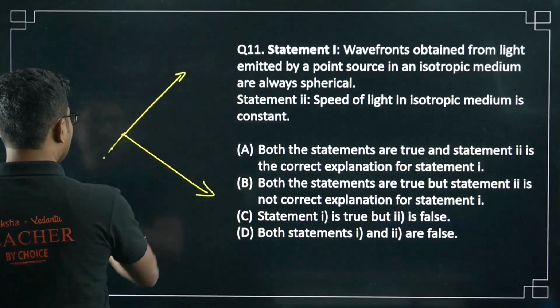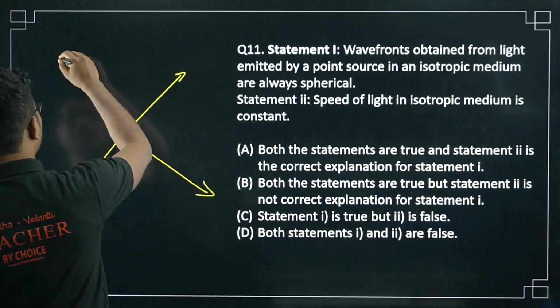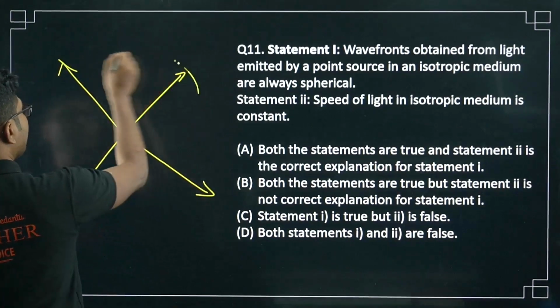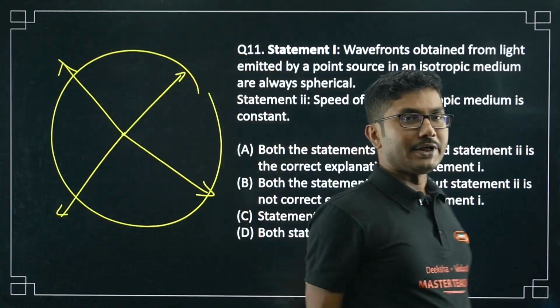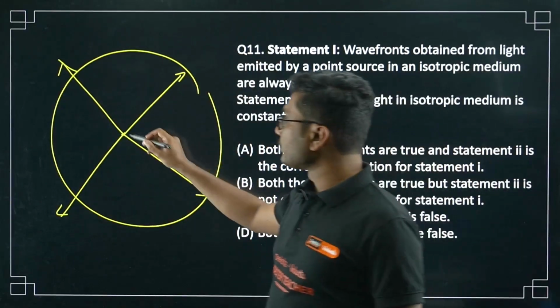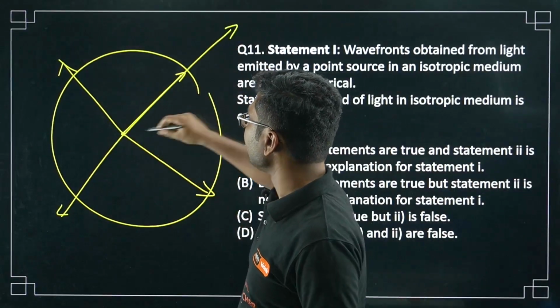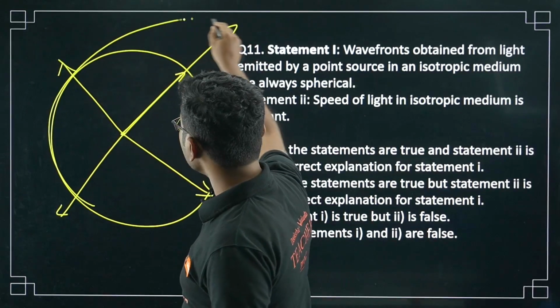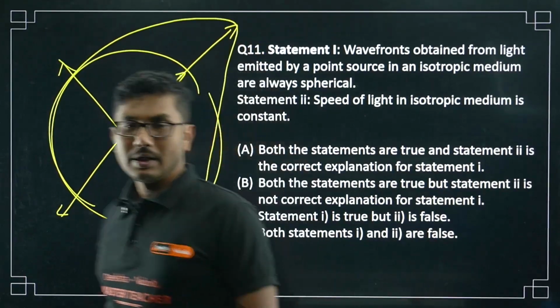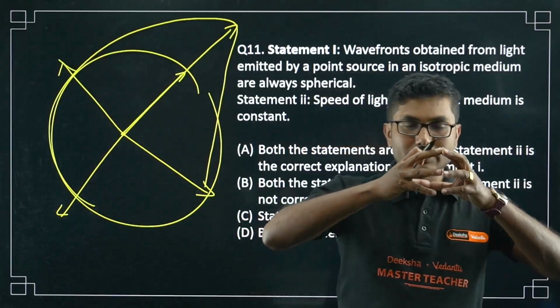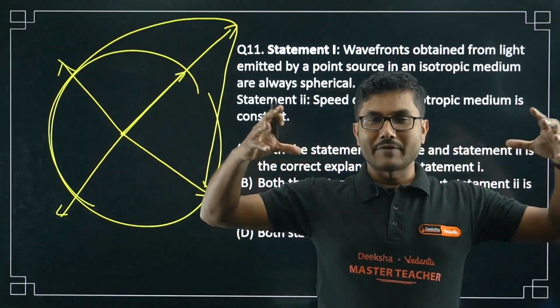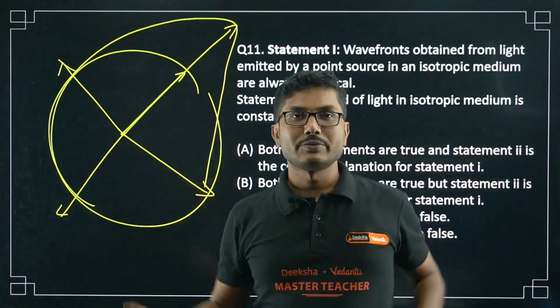That is why the light traveling in all directions will give you a spherical wavefront. If the speed is not the same in the medium, suppose in this direction light travels faster, then it will not be a spherical wavefront, it will be something like this. Because light is traveling with the same speed, it is increasing with equal radius after some time. So that is the reason.